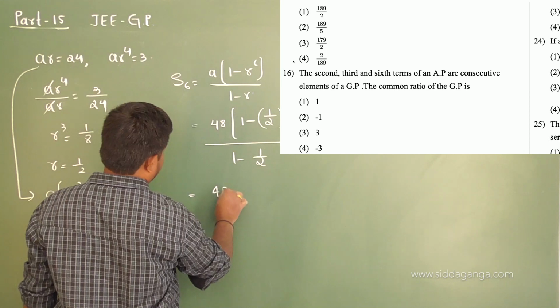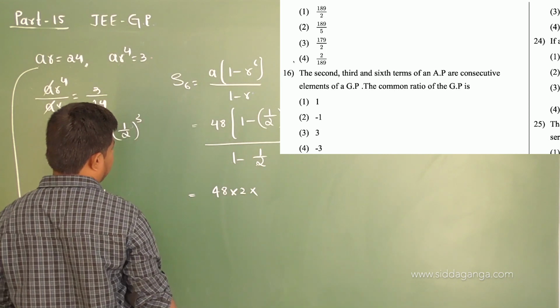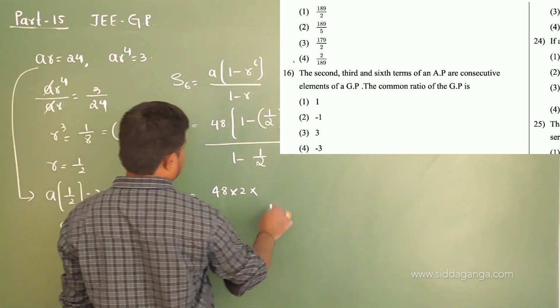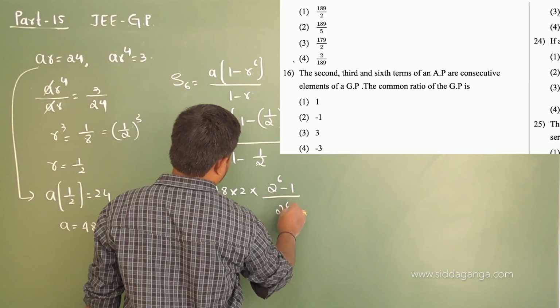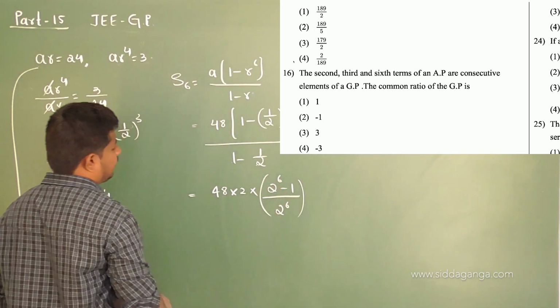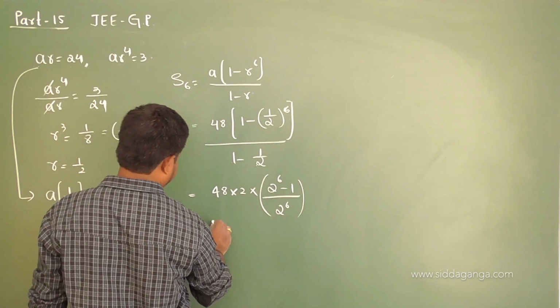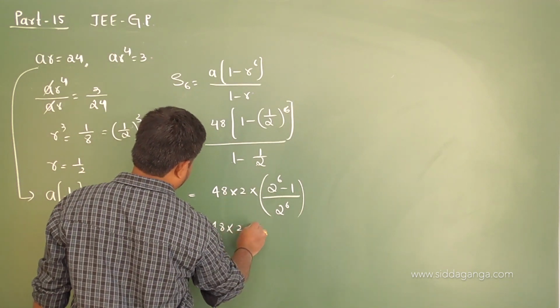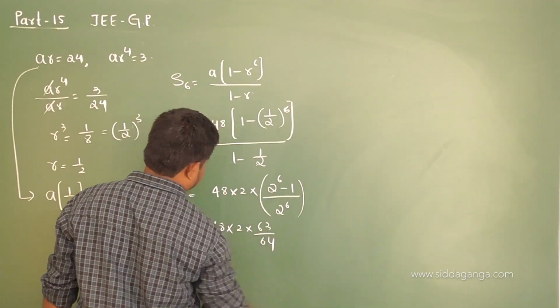So 48 into 2, since 1 by 2 is in the denominator. You get 2 power of 6 minus 1 by 2 power of 6, right? So 48 into 2 into 63 by 64.